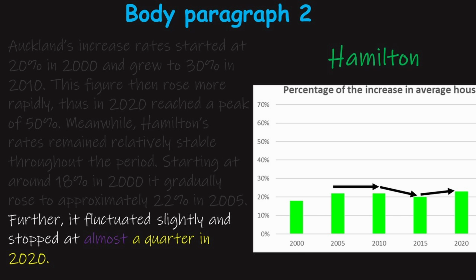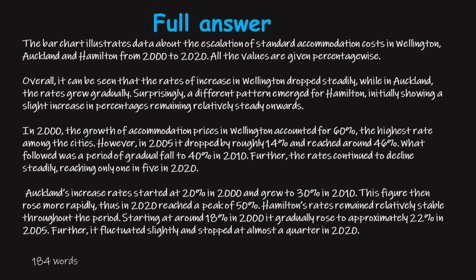At almost a quarter in 2020, the word almost is used to show that it's not clear that there was exactly a 25% figure. It's not written on the graph. However, it can be assumed. A quarter is just 25% expressed in words. At this moment, the full answer could be read from the introduction to the body paragraph 2.